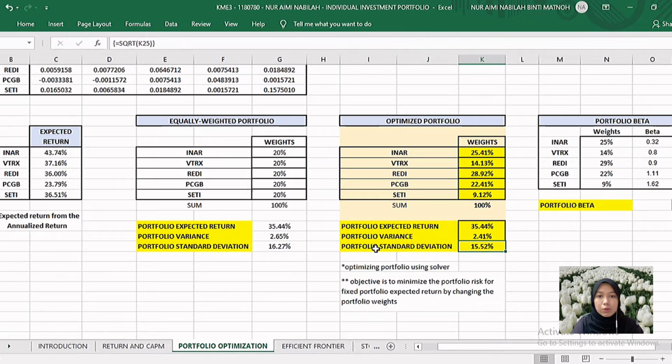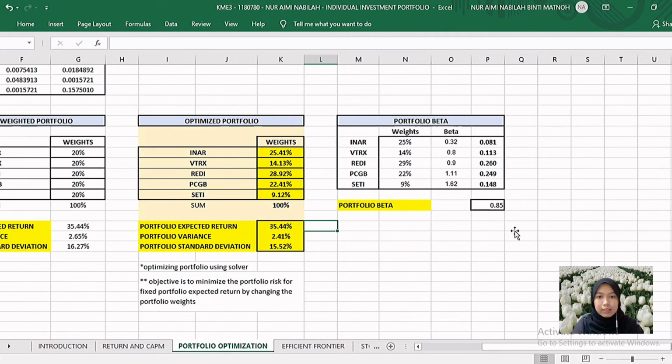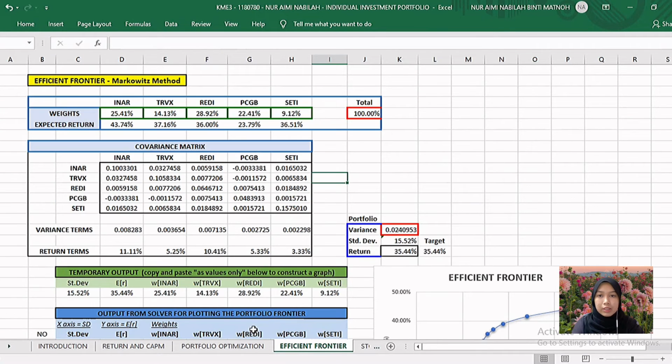After using the solver, we see that the portfolio standard deviation, which represents the risk, is reduced, and the weights of each stock change, but the portfolio expected return is still the same. I also calculate the portfolio beta by multiplying the beta of each stock with the optimized portfolio weights, and the result is 0.85. For the efficient frontier, I also use the annualized covariance matrix and expected return, which are the annualized returns calculated before.